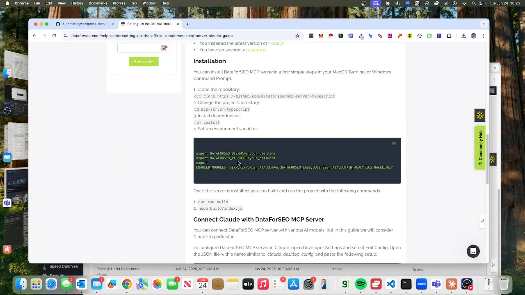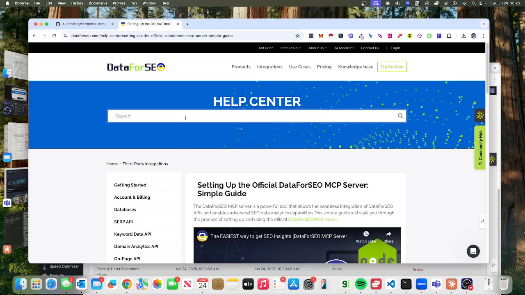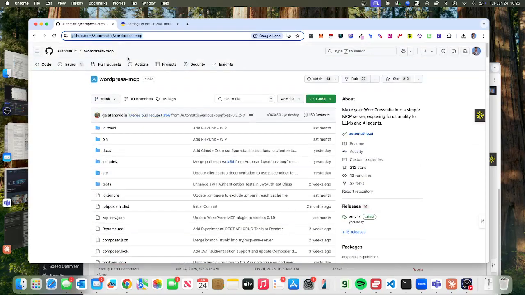But if you go and approach somebody and say, based upon statistical analysis that we've carried out, you've got 2,000 words, your competitors have 5,000 words, we can basically improve the relevant semantic authority and the relevance of the page that you've got by introducing new content, introducing context, introducing localized information. I think this could be a really, really powerful tool. Anyway, this is my findings so far. I'm really excited about this WordPress MCP. I think that this could be an absolute game changer.